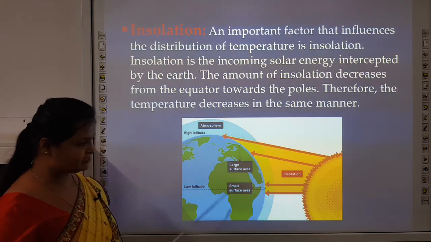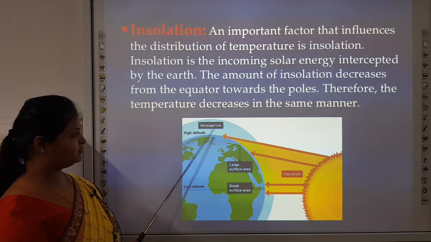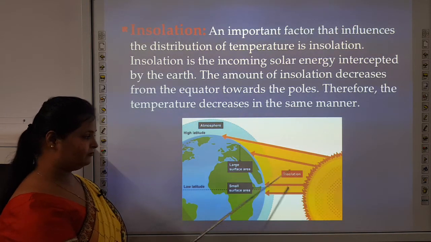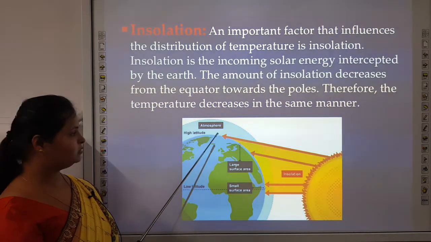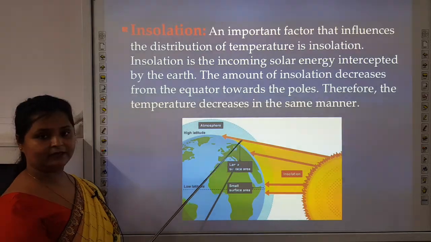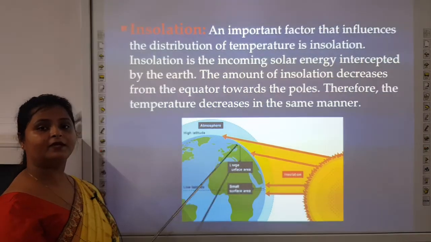See, you can see this diagram. There is a difference from equator towards the pole. The sun rays are directly falling on the equator, but as it is moving towards the poles, the sun rays are getting lighter. So, the temperature on the equator and on the poles will be different.